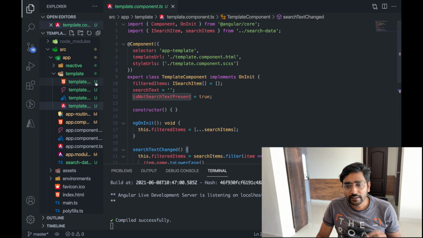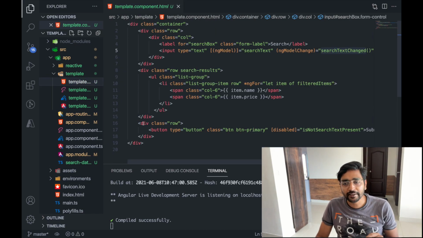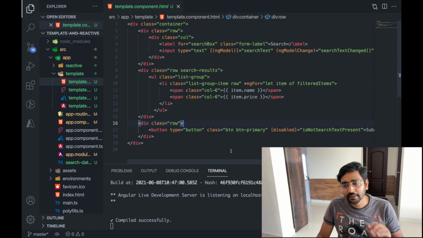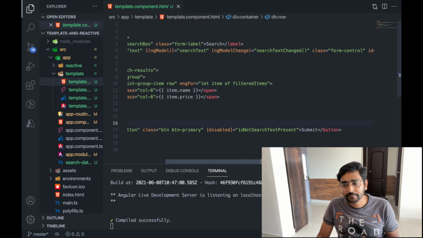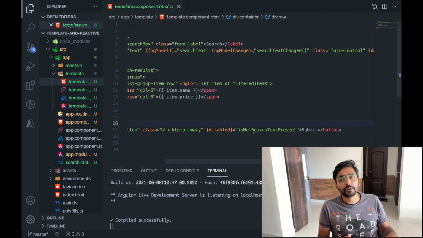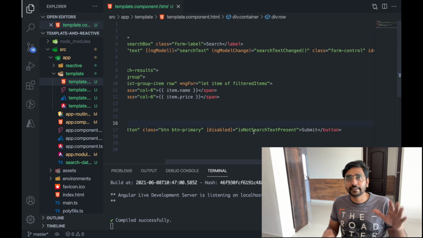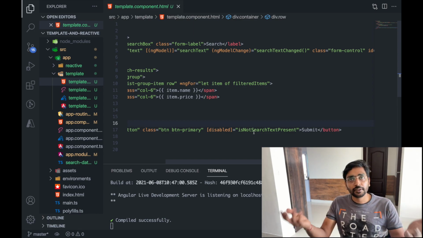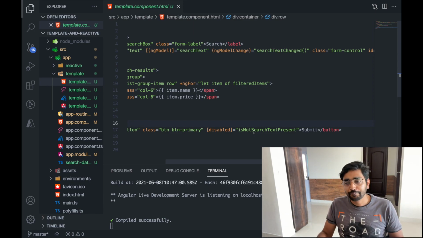Right now I have created a dummy submit button which does nothing, but consider you have selected some of the items in product and then you want to submit some items. Generally in a form you will have a submit button which basically ends your workflow. You entered some information, we got some information from the user, and then you want to go to the next page or submit it to the browser or your server.